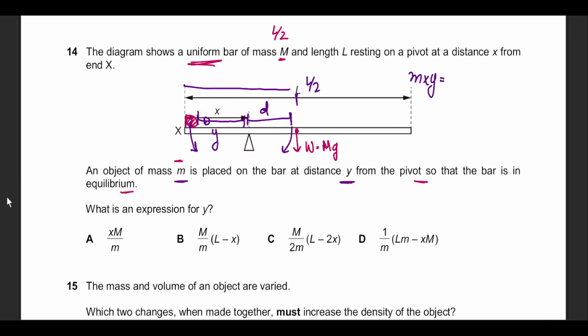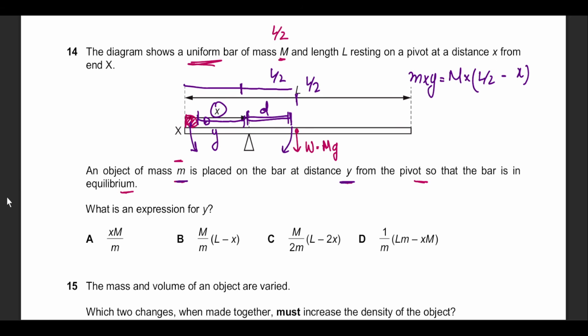So if you subtract x from L by 2, it gives me the distance from the pivot up to the point of the weight of the rod. So that would be capital M multiplied by L by 2 minus x.